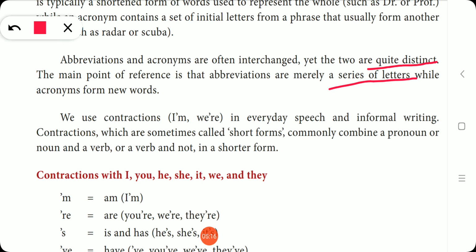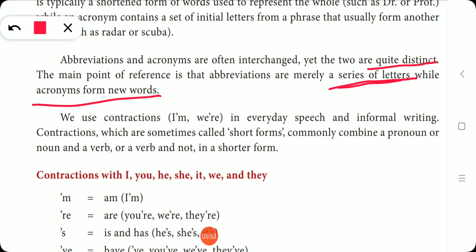An abbreviation will have just a series of continuous letters, whereas acronyms form new words like UNESCO, WHO, radar, scuba, computer, etc. So we can read acronyms as a separate word: ISRO, SIM card, we call it SIM, laser, RAM, ROM.